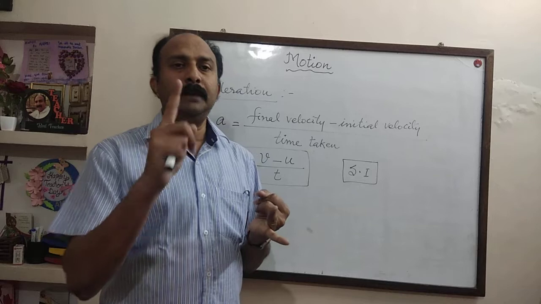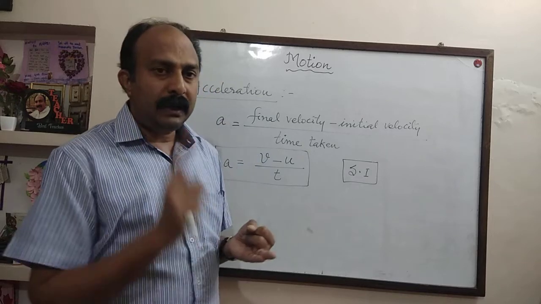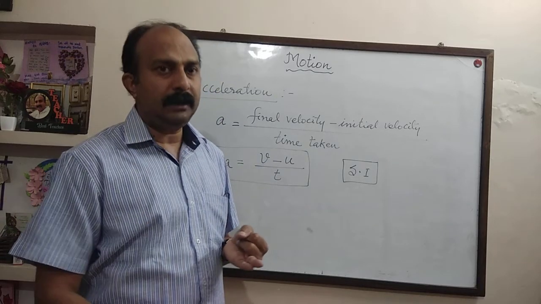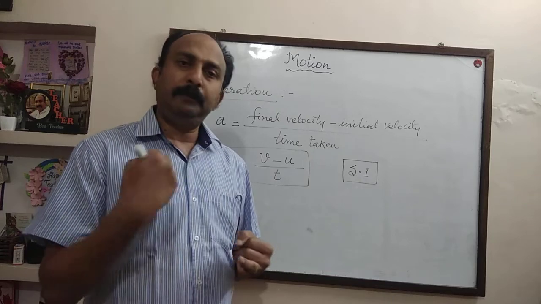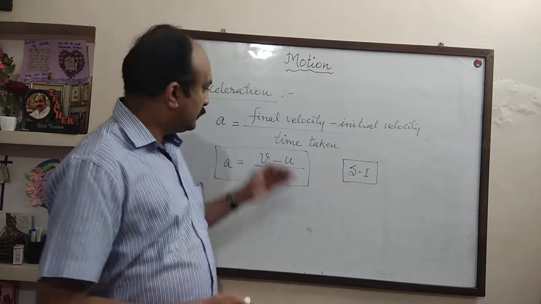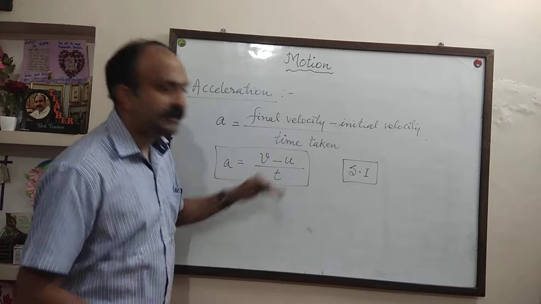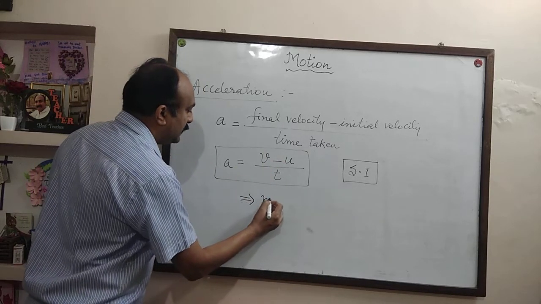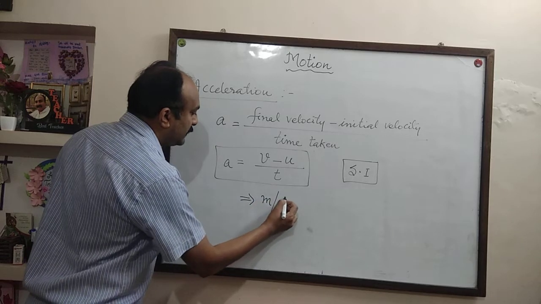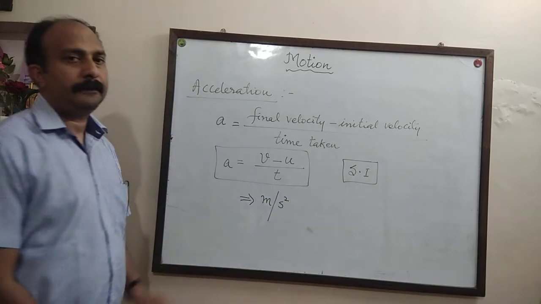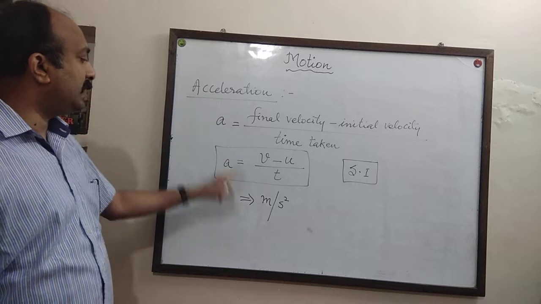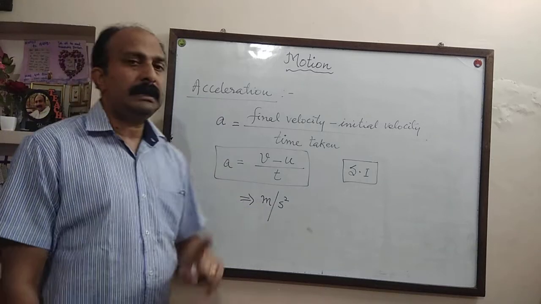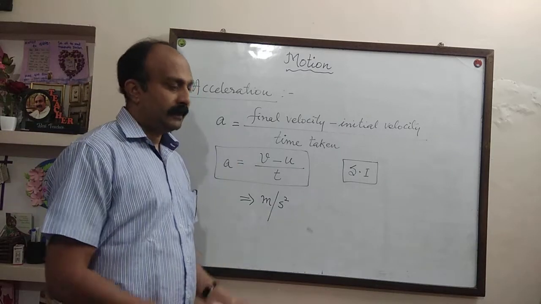So SI unit of velocity is meter per second. SI unit of speed is also meter per second. So meter per second upon second. So the SI unit of acceleration is meter per second square. The SI unit of acceleration is meter per second square.